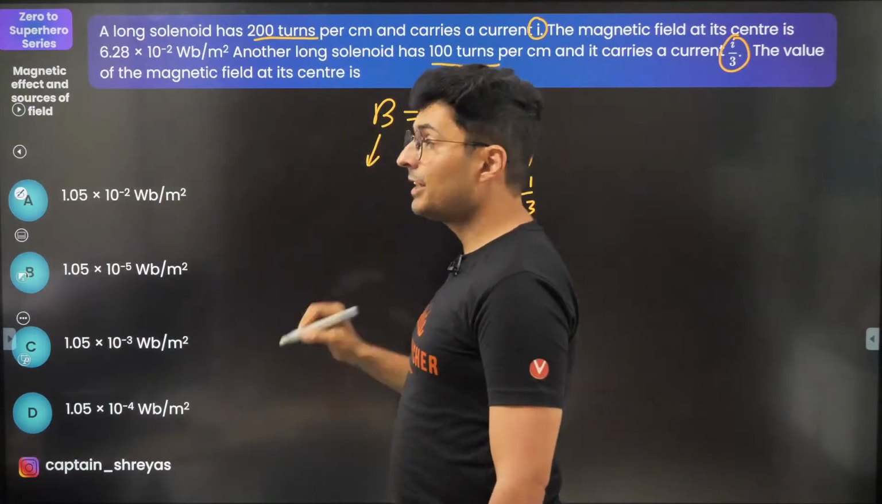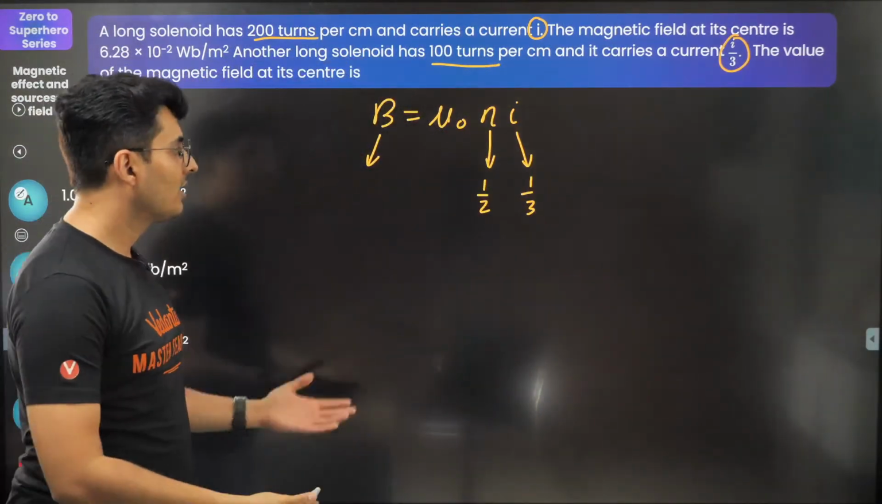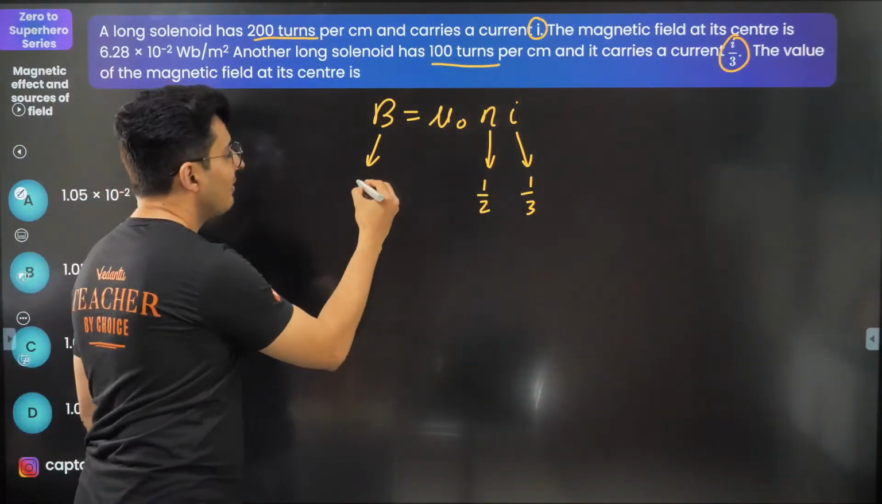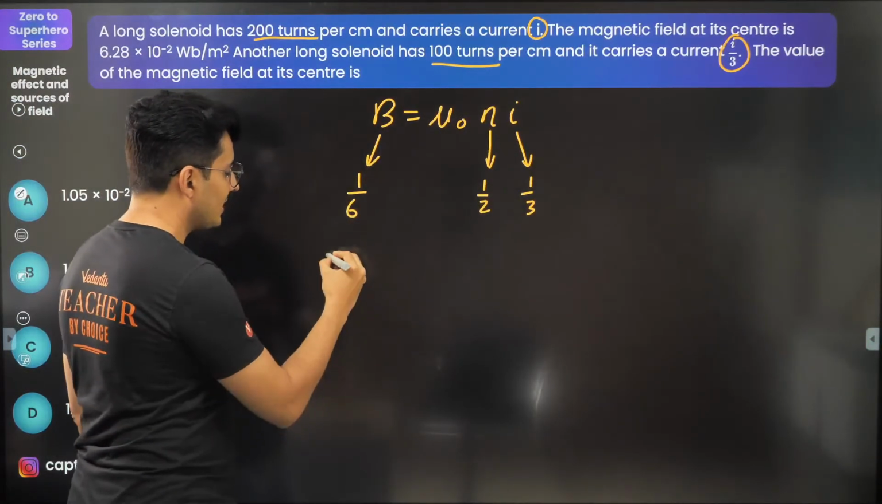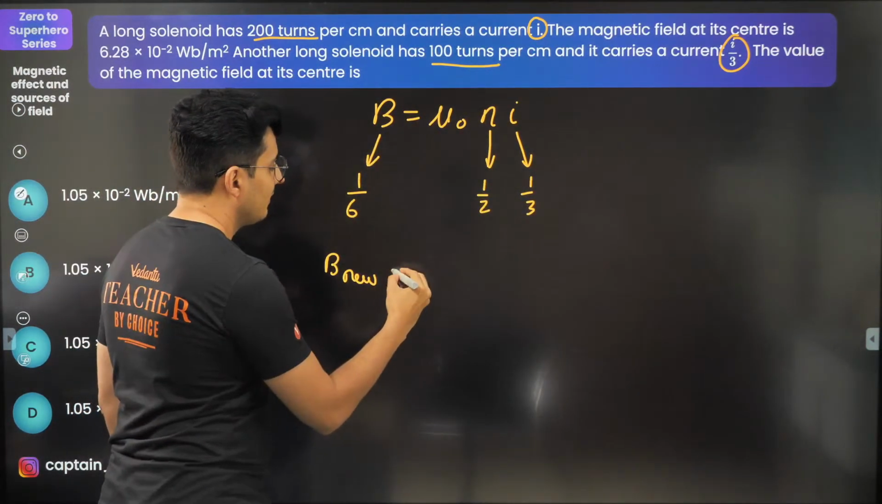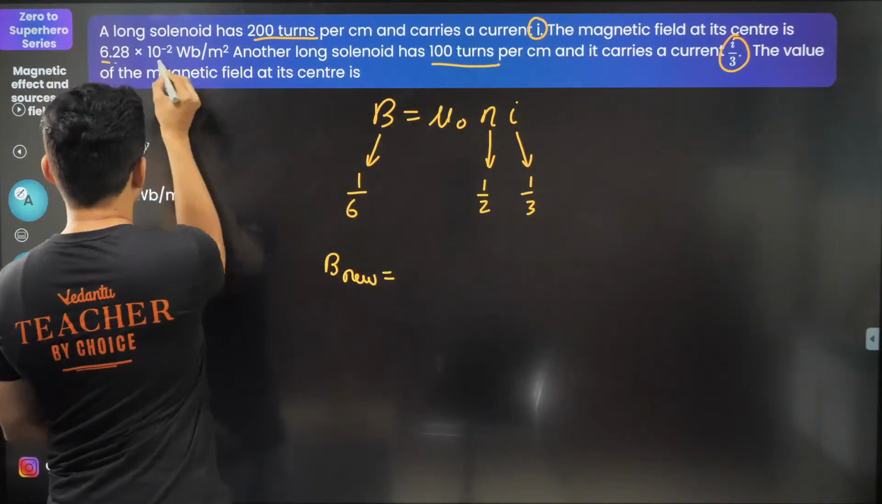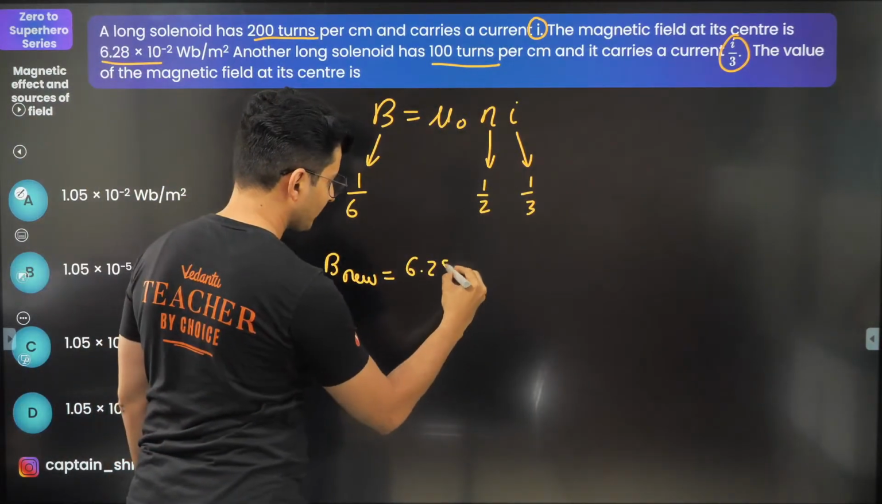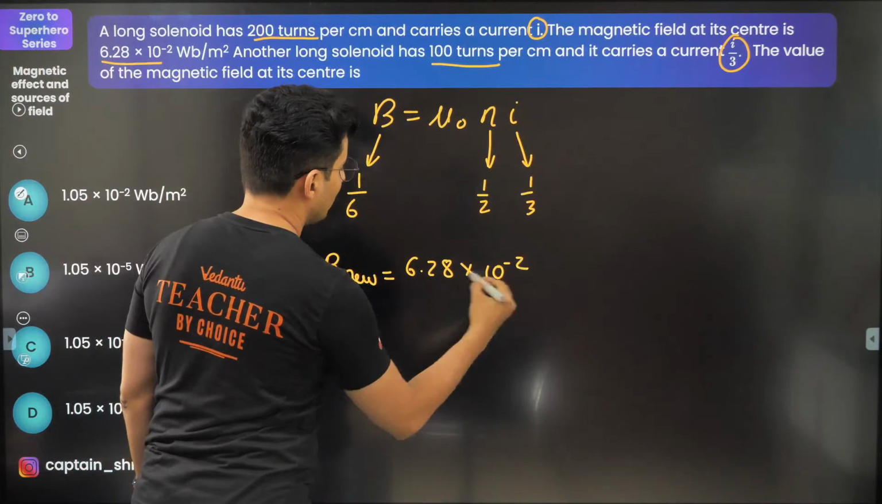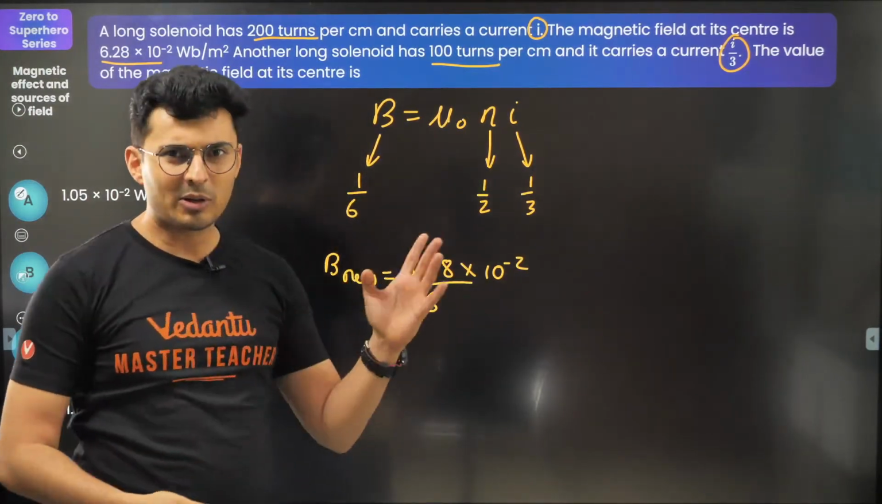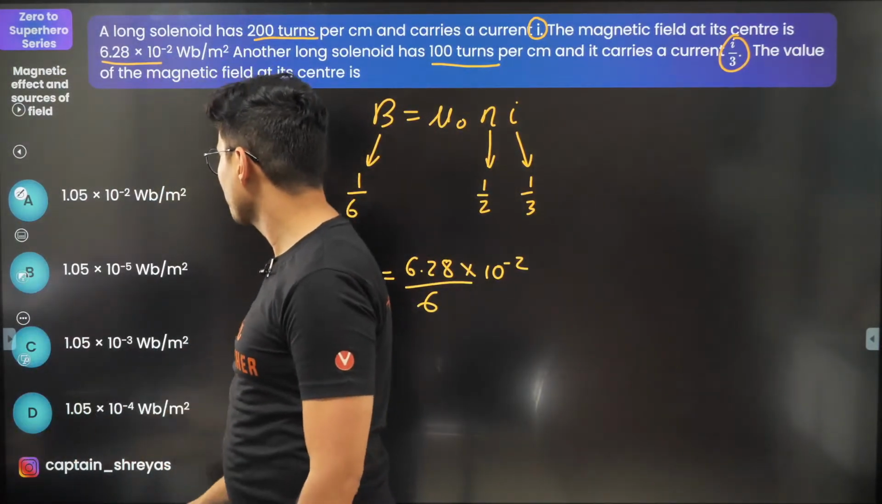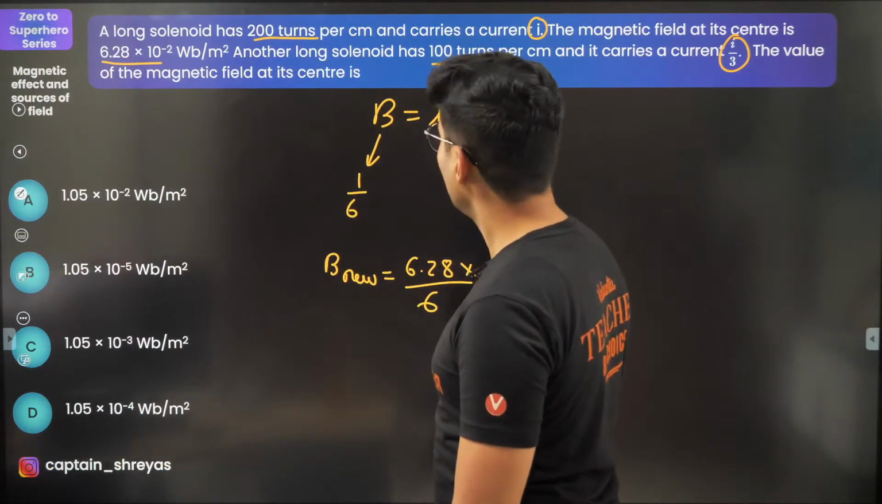Naturally, magnetic field will become how many times? Half into 1/3 is 1/6 times. So basically the new magnetic field will be old field, which is this much, divided by 6. So approximately 1 point something, very close to 1, but 10 to the power minus 2.